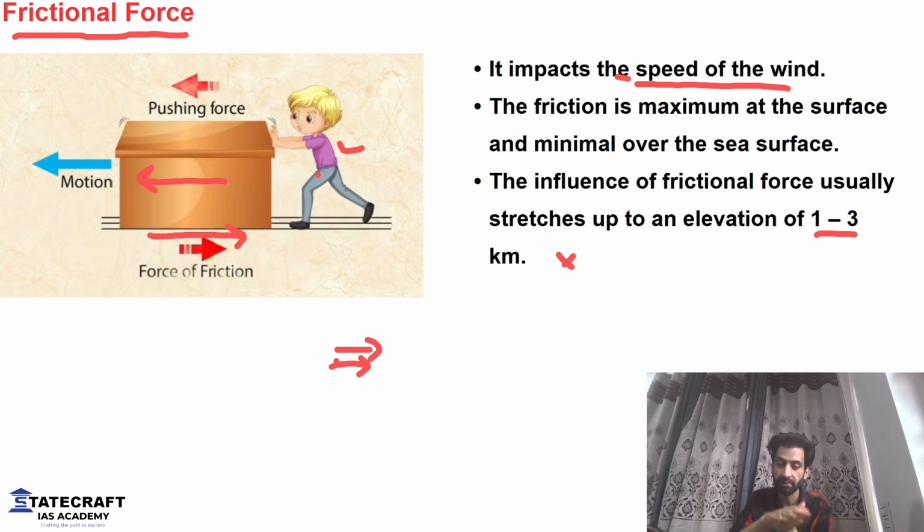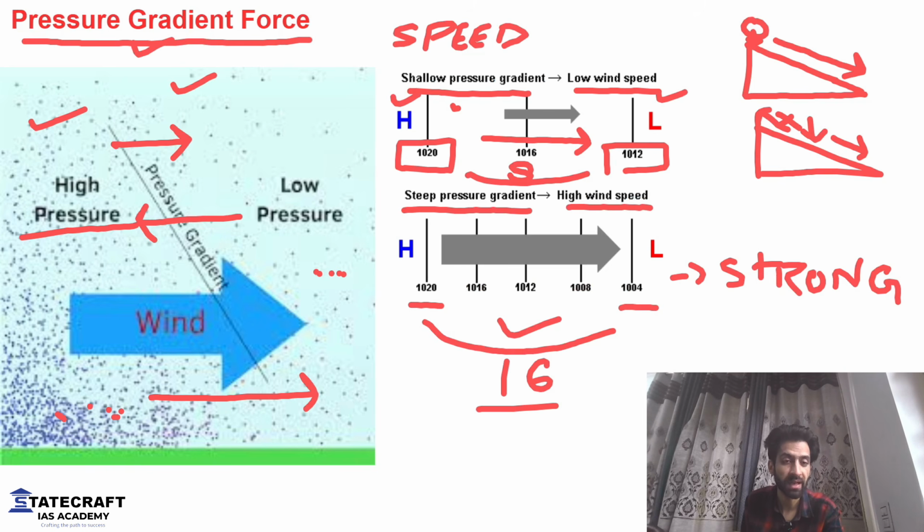In simple words, if I'm rubbing my two hands, what's going to happen? There will be friction. But if I'm moving my hand like this, away from this surface, there will be no friction. Same is the case with air as well. When it's moving near the surface of Earth, the friction will be maximum. As it starts to go up, there will be no friction. So three forces responsible for this are frictional force, Coriolis force and pressure gradient force.